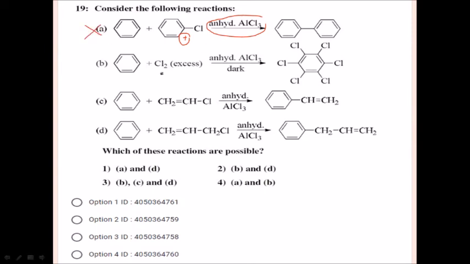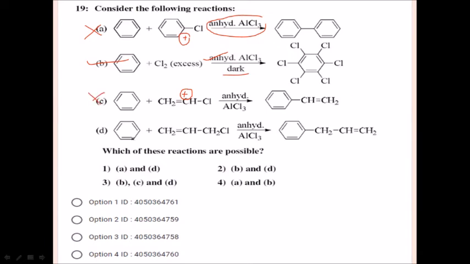It is not possible. Yes, chlorine excess, they are doing chlorination using anhydrous aluminum chloride. Chlorination can be done in dark. Yes, chlorination is possible on the aromatic ring. Hexachlorobenzene is prepared by using chlorine excess in presence of aluminum chloride. B is possible. What about this C? Yes, same Friedel-Crafts alkylation they are going to do. Vinyl carbocation, it is vinyl carbocation. If I make a carbocation here, it is going to be vinyl carbocation. Is it a stable vinyl carbocation? No. So this is also not going to be formed.